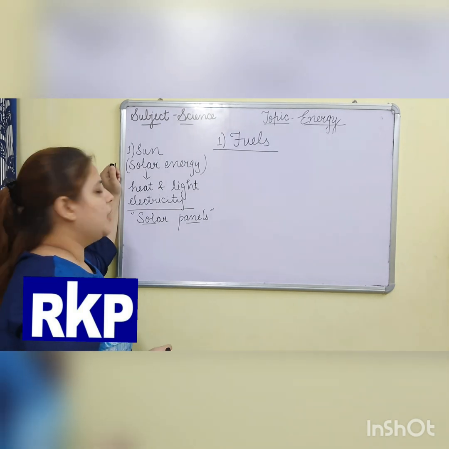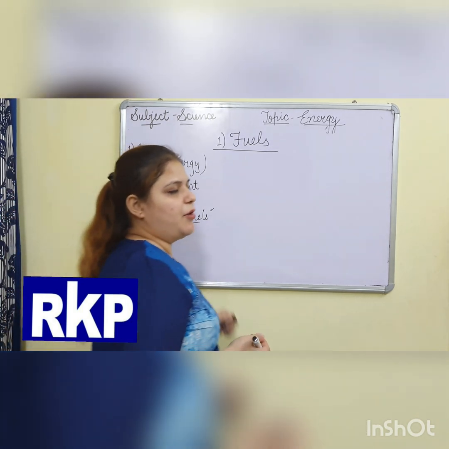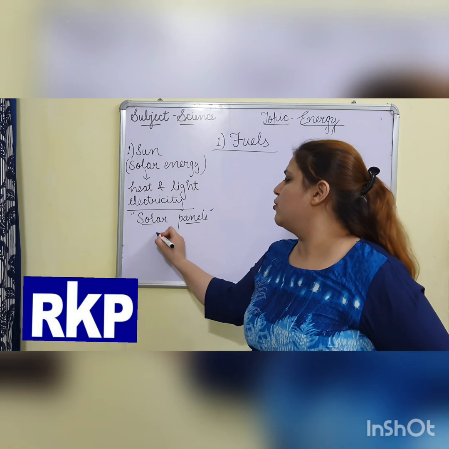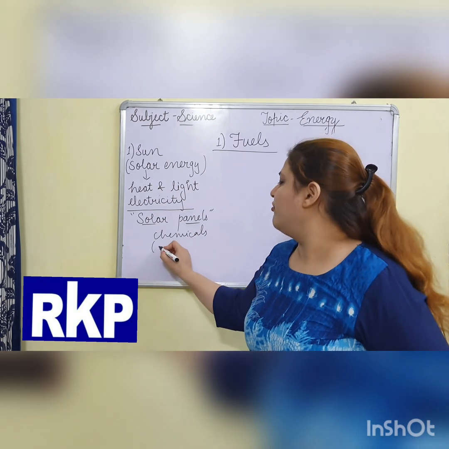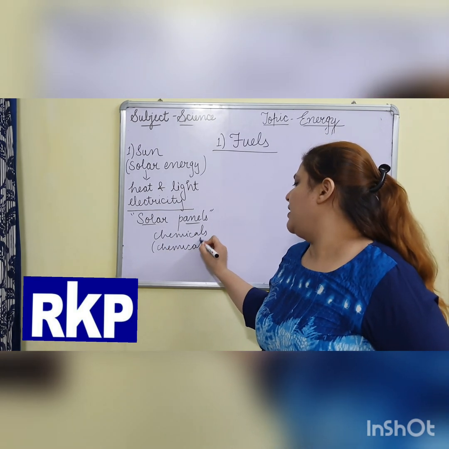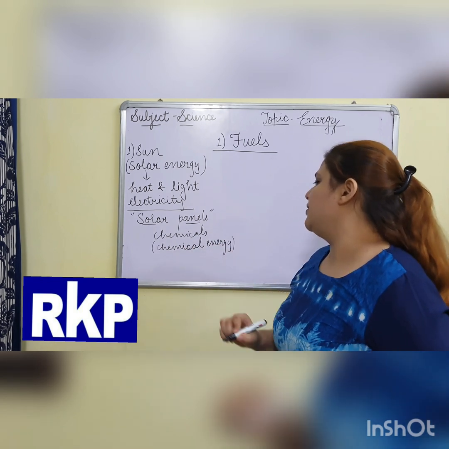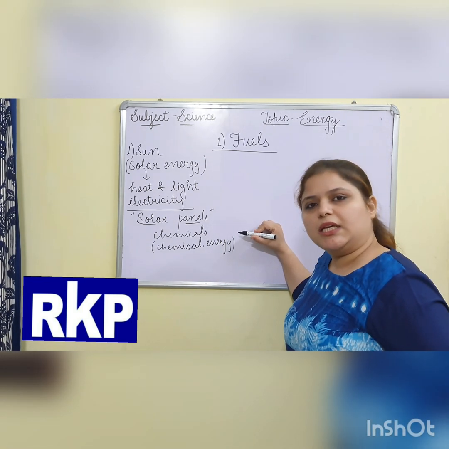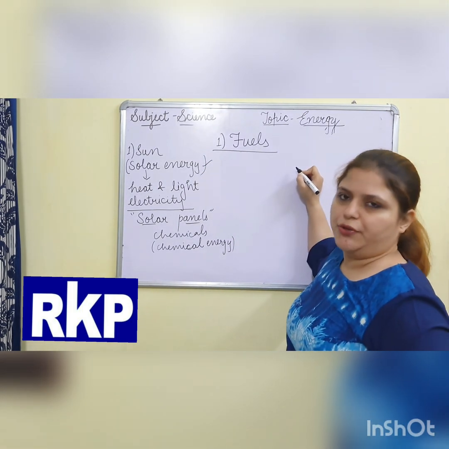They absorb the maximum amount of solar energy during the day, and then they convert that solar energy and store it in the form of chemicals. The energy which is stored in the form of chemicals is known as chemical energy. Then that chemical energy is changed into electricity. It means solar energy is used to produce electricity.